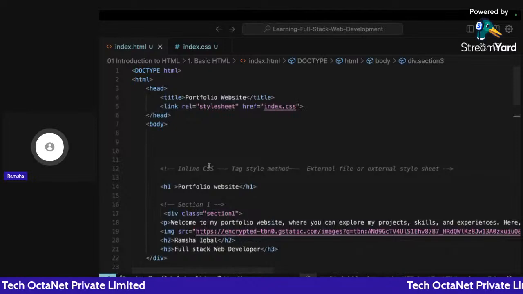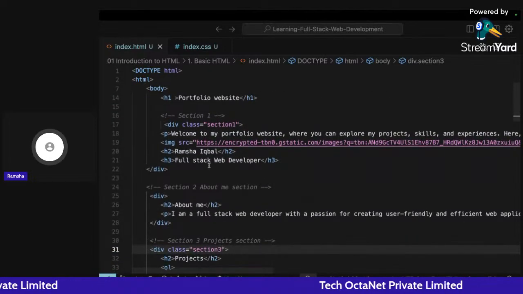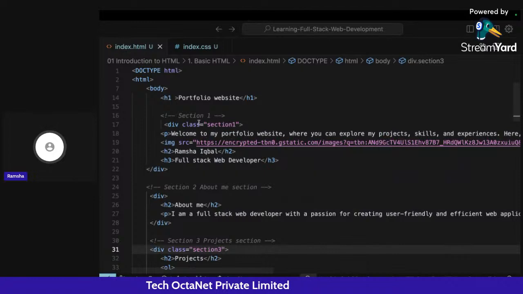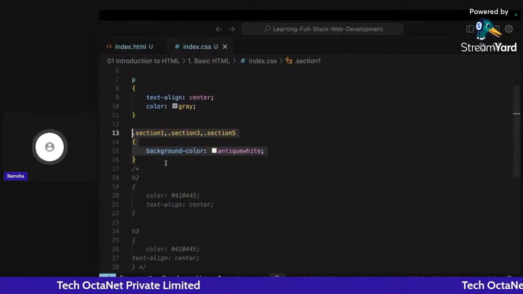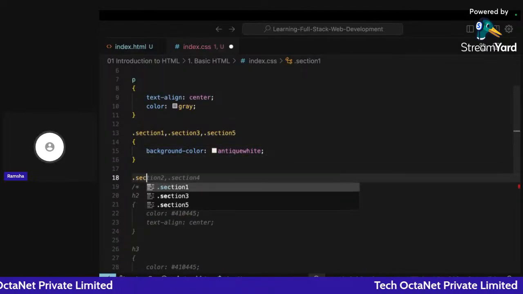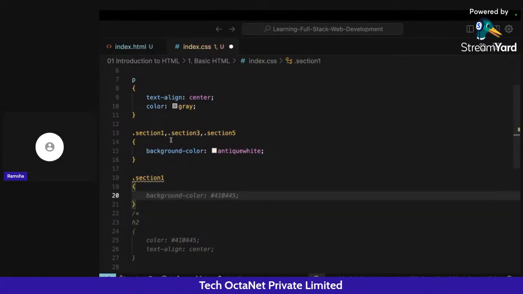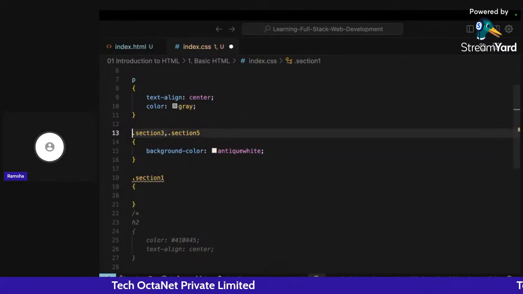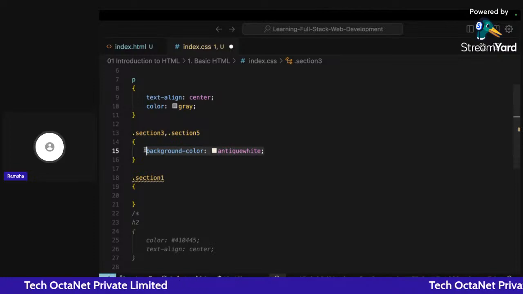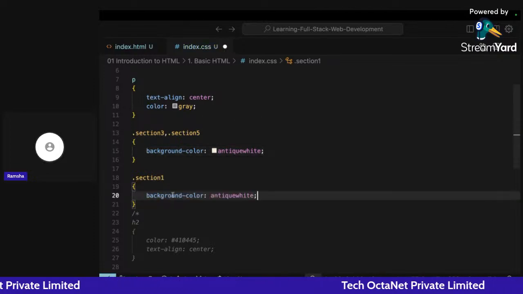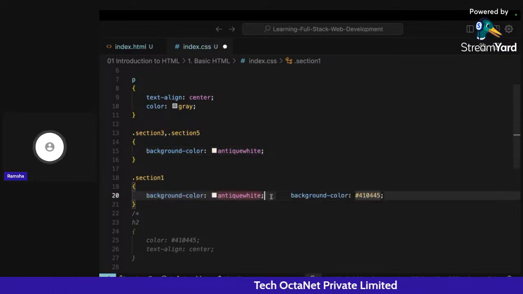If you go to the top section one, yeah, this is the top section one. For converting anything into a flex box, we are going to target section one, .section1. We'll remove it from here for now and take this: background color antique white.